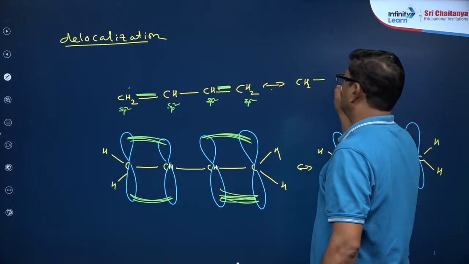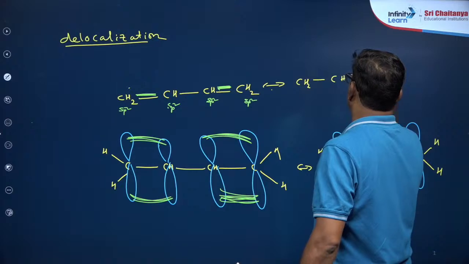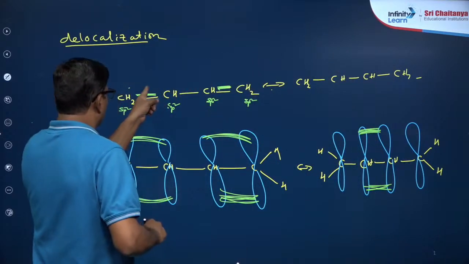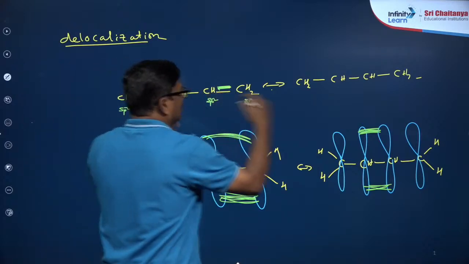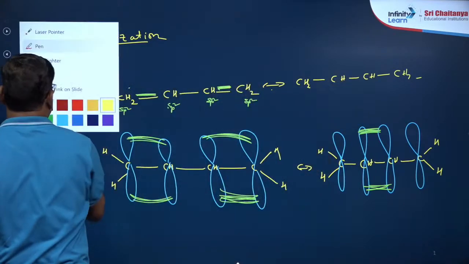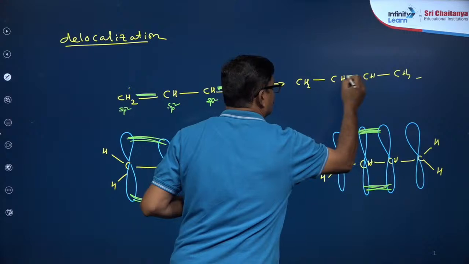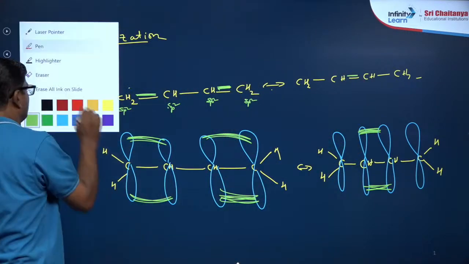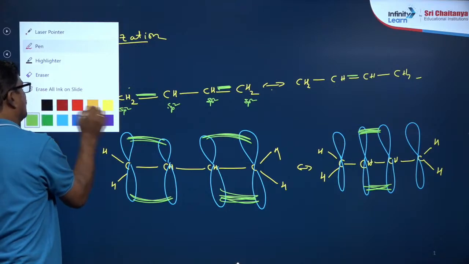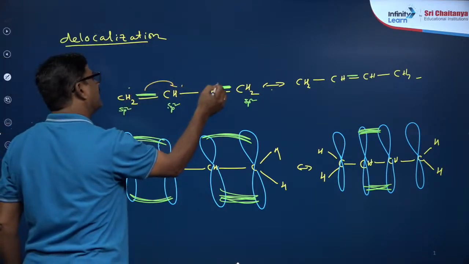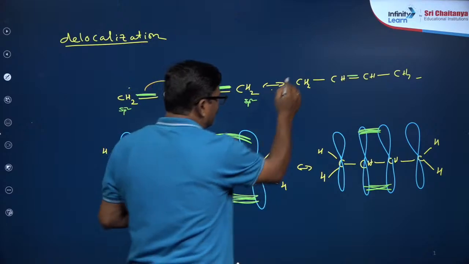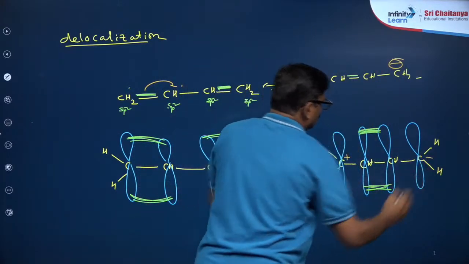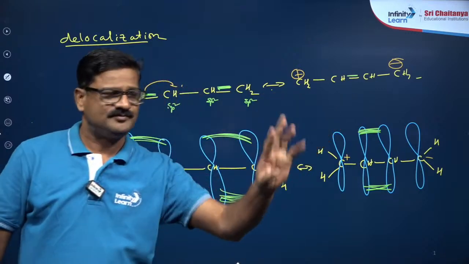CH2, CH, CH, CH2. Now this bond is broken and came here, so that there is a bond. You can see that is the bond. Now when this bond is moving from here to here, let it be. So you are going to get a negative charge, positive charge or negative charge, or reverse is also possible.